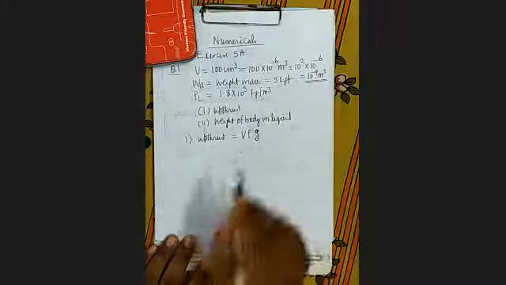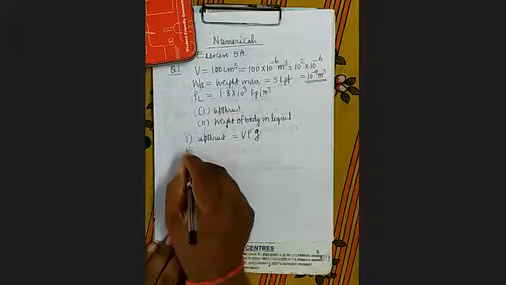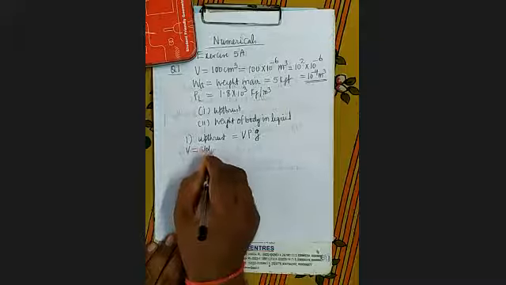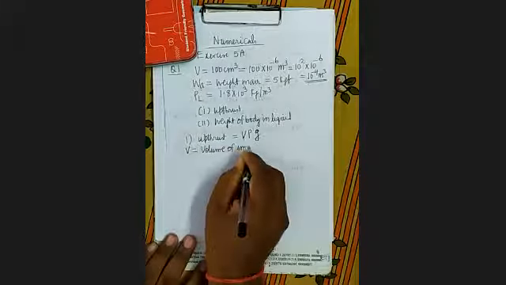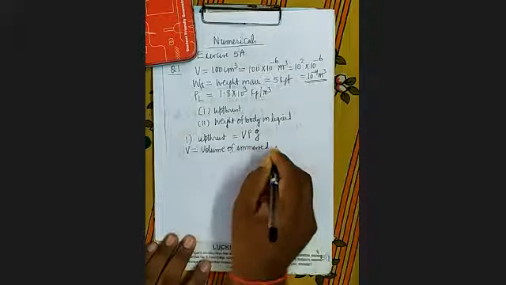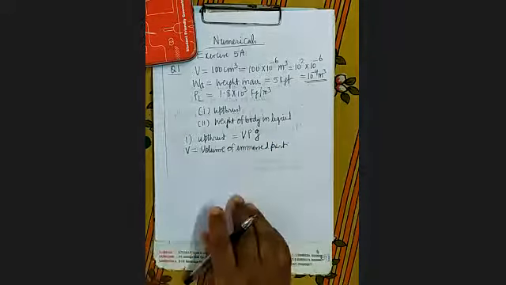What is the value of g? 9.8 meter per second square. It's clear? So see here, what is V? V is the volume of immersed part. You can see in the question it is stated it is completely immersed.